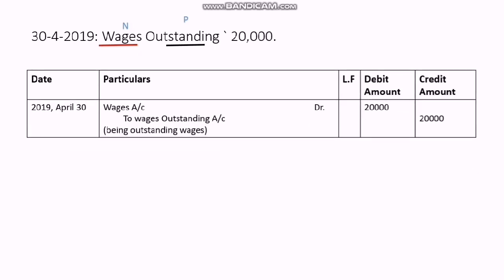So what is the actual entry? Wages is an expense, so it is debited, and wages outstanding is a credit because it is still pending. You are still going to pay it, that is a liability, and all liabilities always have a credit balance.